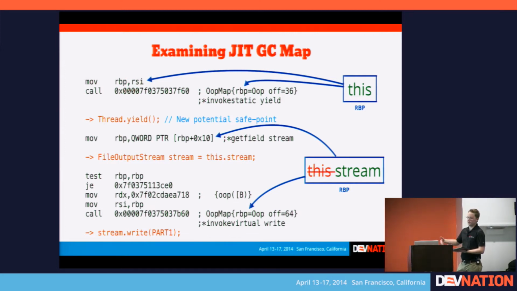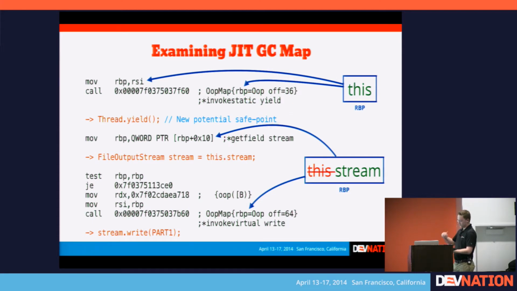What this is doing is just following assembly x86 calling conventions, and it just means take the variable that I'm passed from who called me and stick it into the register RBP. And the way that Java method invocation works, RSI contains this, the reference to our object where we had our work method. And then if we look at the OOP map, it says right here RBP equals OOP. So that means I am using an object and it is stored inside the register RBP.